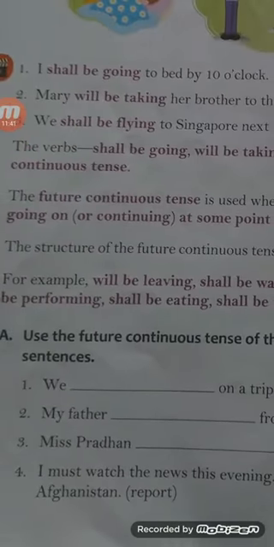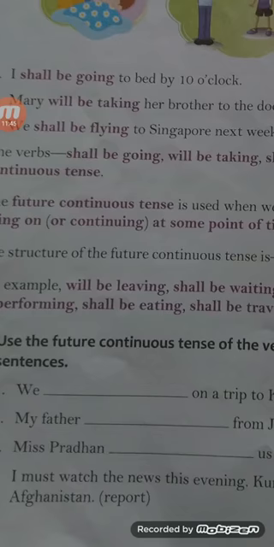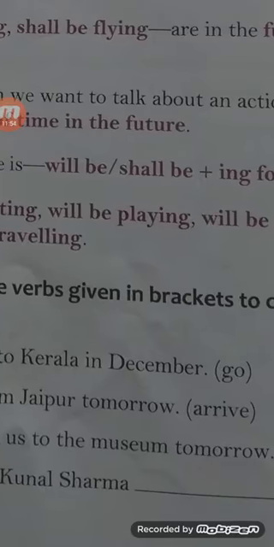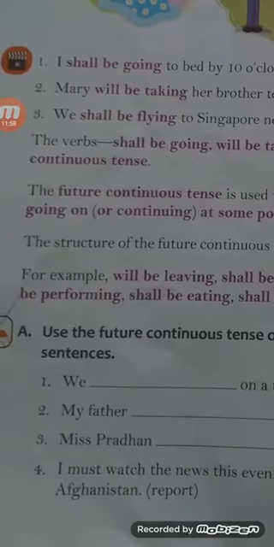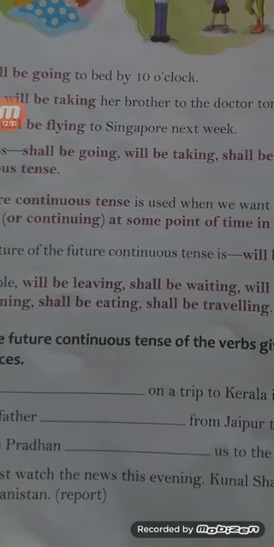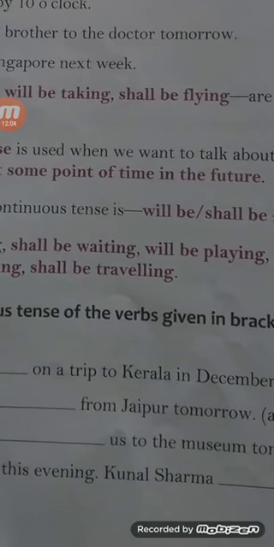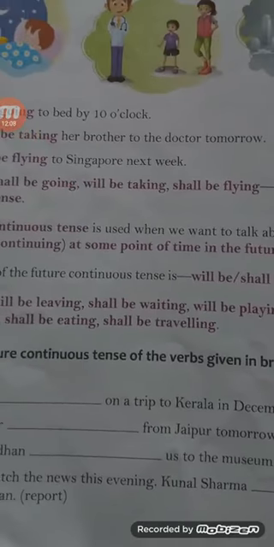Number 1, we. Here in this sentence, we shall be. Here in the bracket is written go. So what is the V fourth form of go? The ing form of go is going. So here we have to fill in: we shall be going on a trip to Kerala in December.